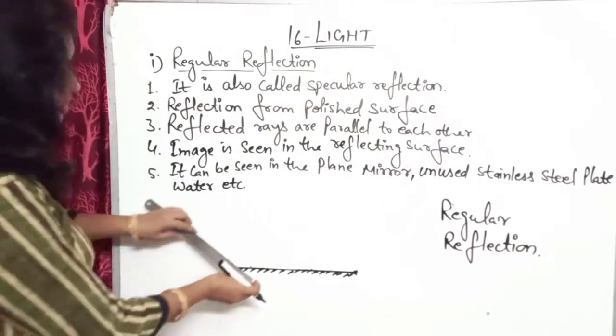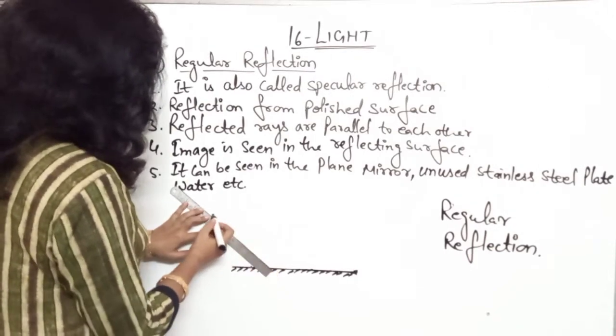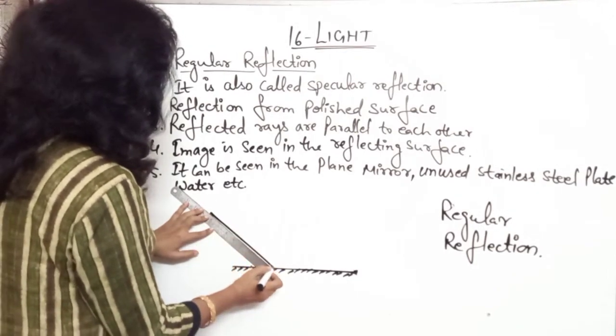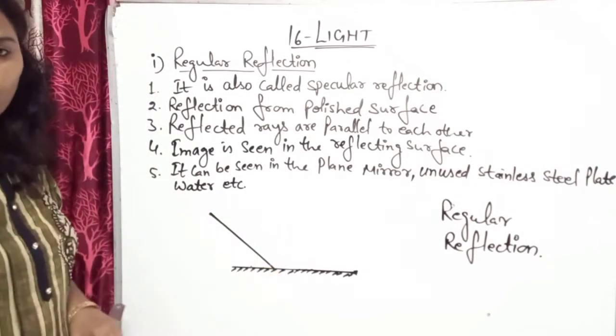In regular reflection, the rays of light will move towards the mirror. These are the incident rays.